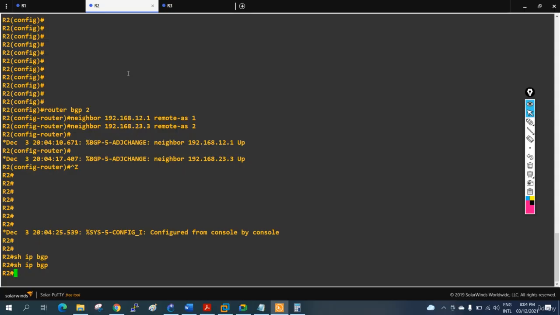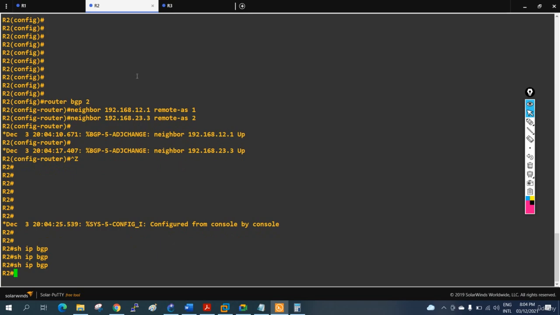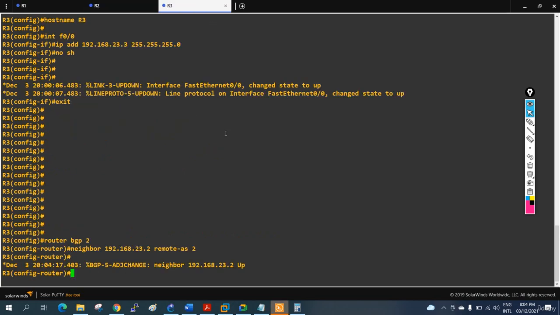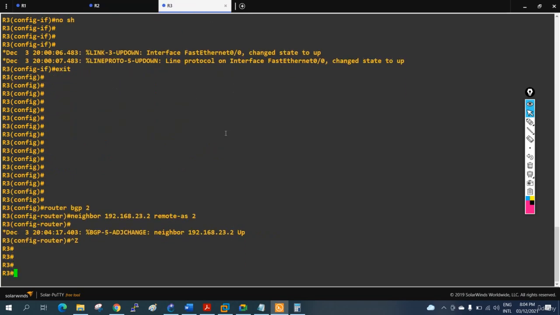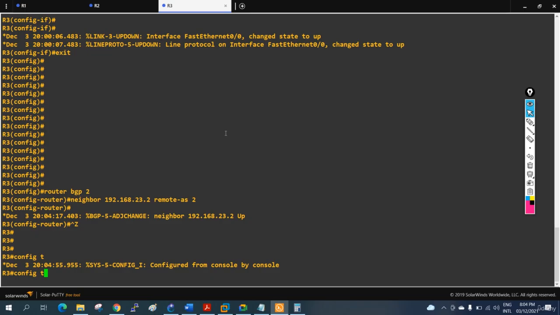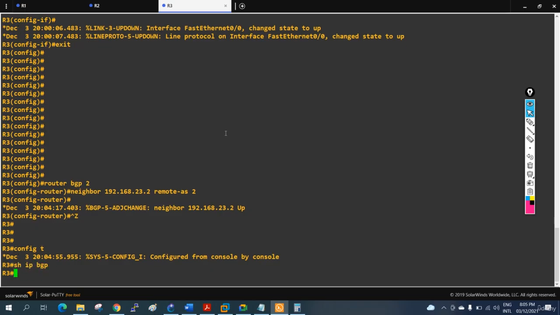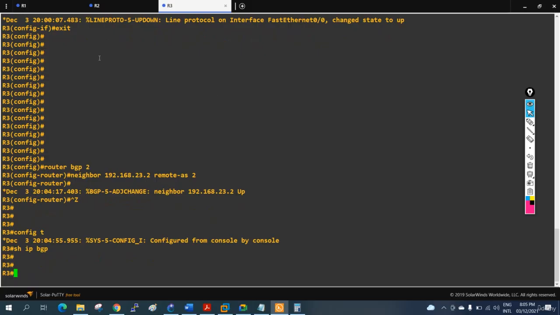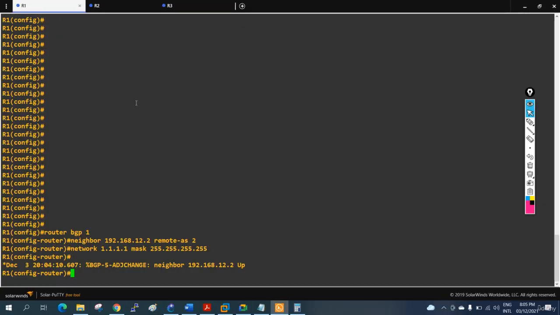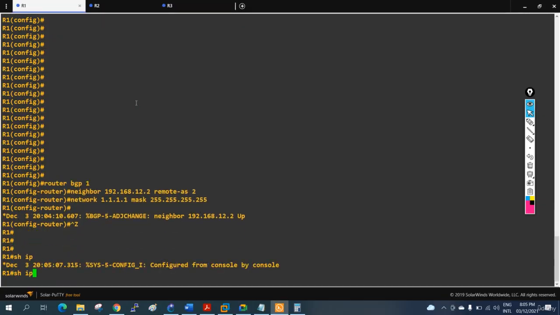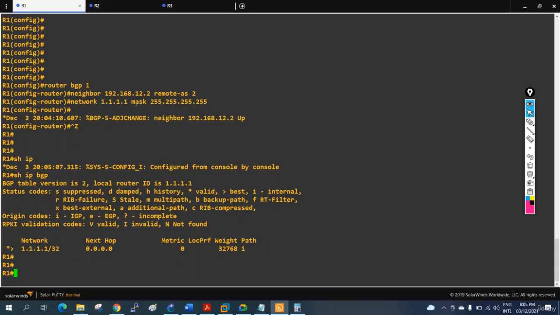Let's see, now it came or no, still not. Show ip bgp. Yeah, now it is getting.